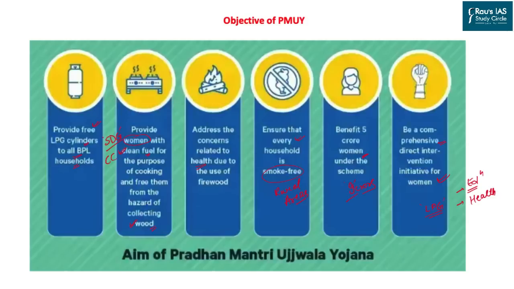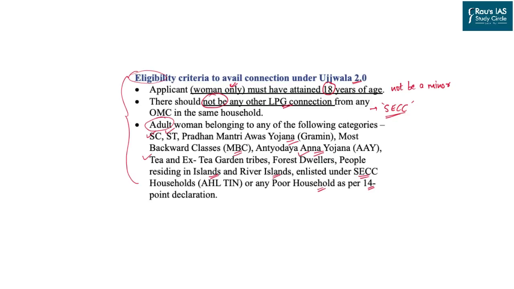If she is an employee somewhere else, let's say she is working under the MGNREGA scheme, she can work there and also devote time towards cooking. As far as eligibility under the scheme is concerned, under Ujjwala 2.0, it is under the name of a woman, and only a woman on whose name the application will be filed.